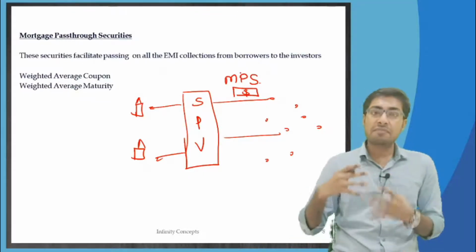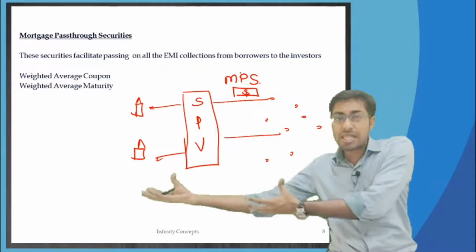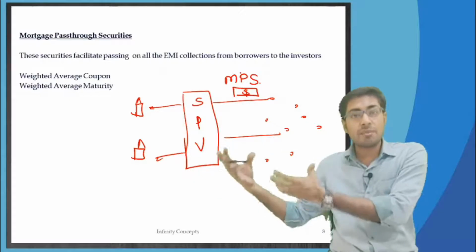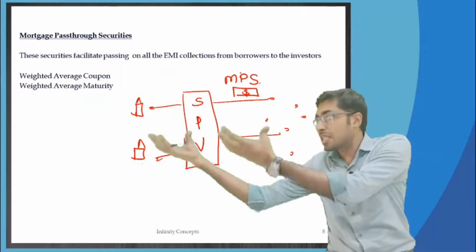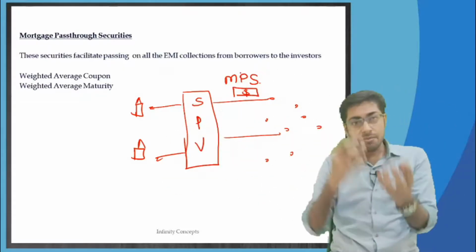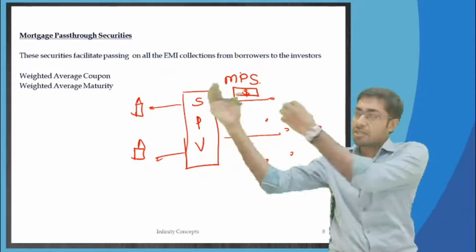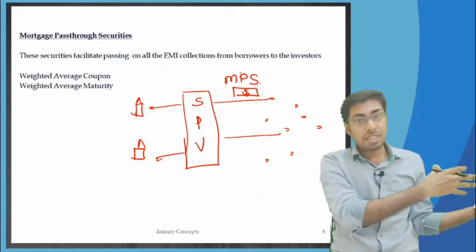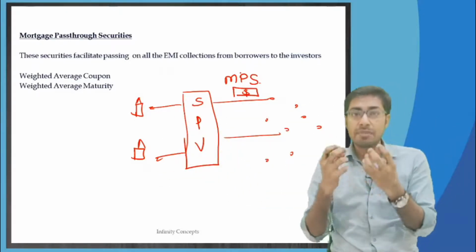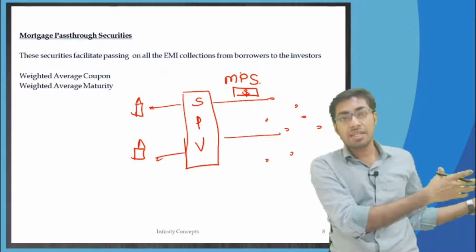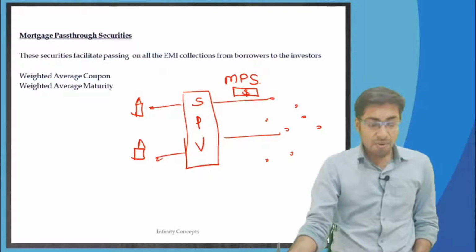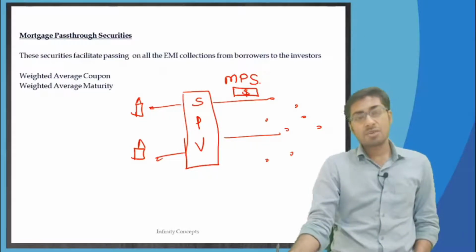Why? Because their work itself is to pass on the equated monthly installments, or the level payments, fully amortizing level payments, from the loan borrowers to the investors. Whatever money comes from here, it goes over there. From whom? From loan borrowers. Every month whatever money comes, it goes to the investors. And therefore, these securities are known as mortgage pass-through securities.